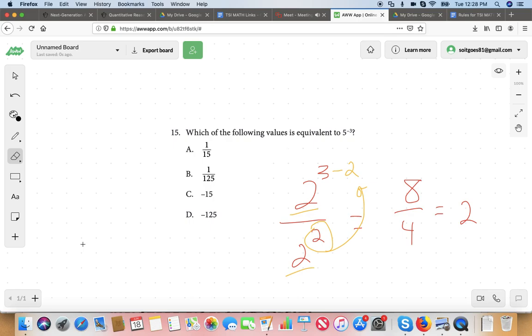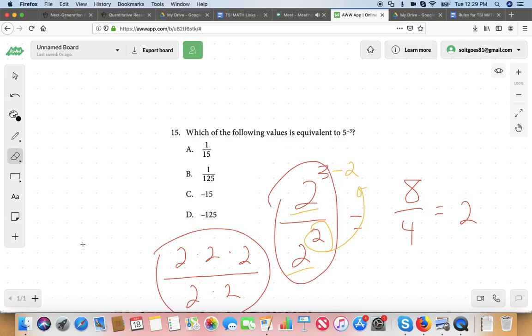Does that make sense? Here's why that works. Another way to write out 2 to the power of 3 is 2 times 2 times 2. Another way to write out 2 to the power of 2 is 2 times 2. Does it make sense why this and this are equal?